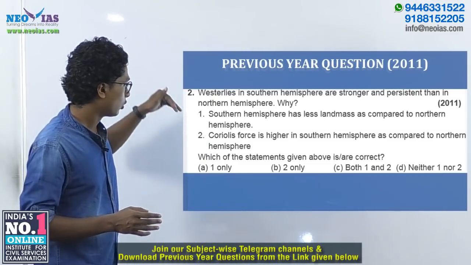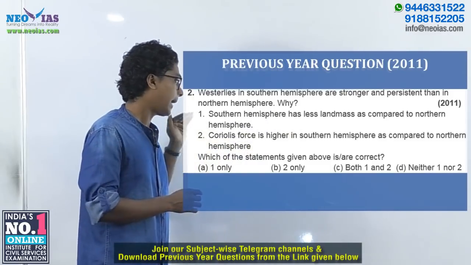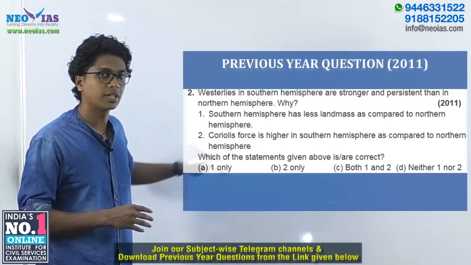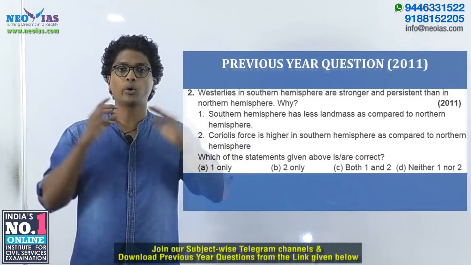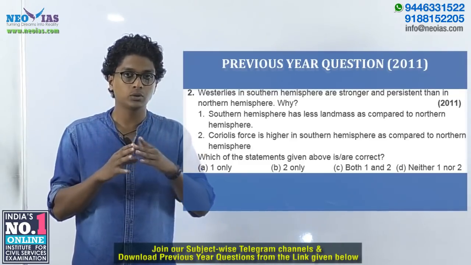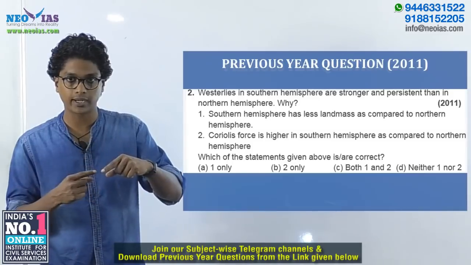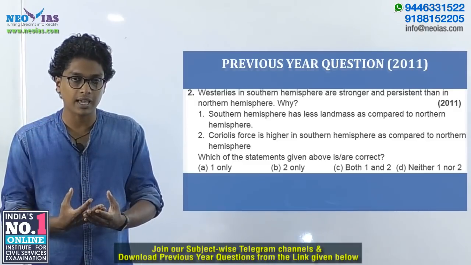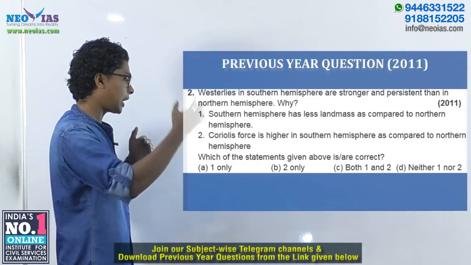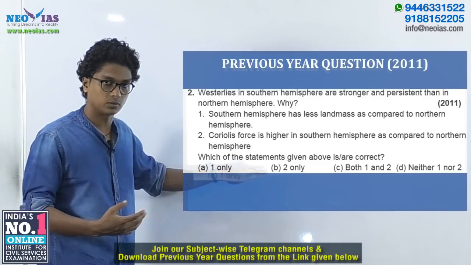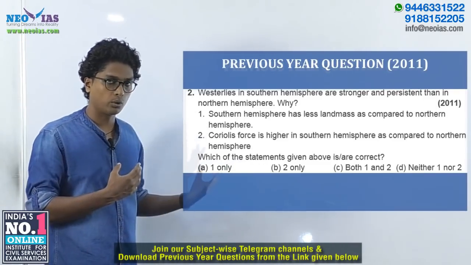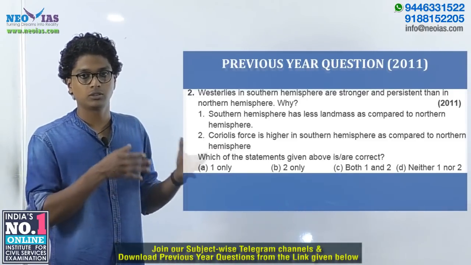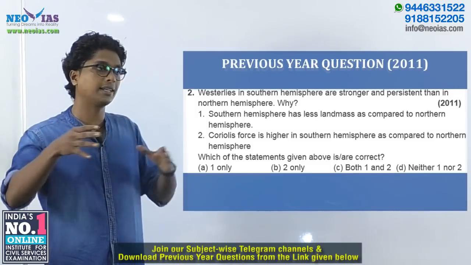And the second statement, Coriolis force is higher in southern hemisphere as compared to northern hemisphere. Now in this video we haven't covered the topic of Coriolis force. In brief, let's see what Coriolis force is. Coriolis force is a deflective force, and it is due to the rotation of the Earth. While the Earth is rotating, the winds moving from one place to another will be deflected, right? That deflecting effect is called the Coriolis effect, and it is sometimes seen as a force and called Coriolis force. For a more detailed discussion, you can refer to the video on our YouTube channel regarding Coriolis effect. Just search Coriolis force Ekam IAS and you shall get that video.